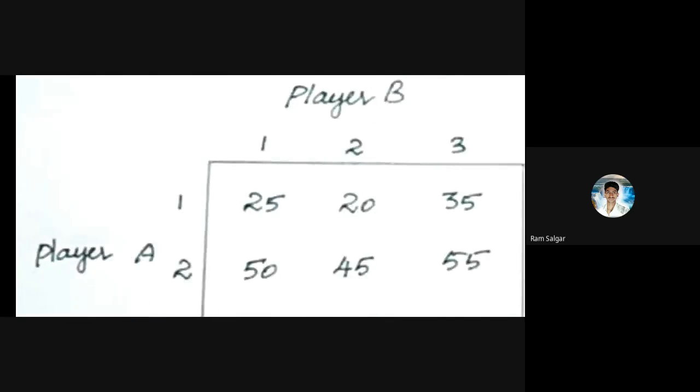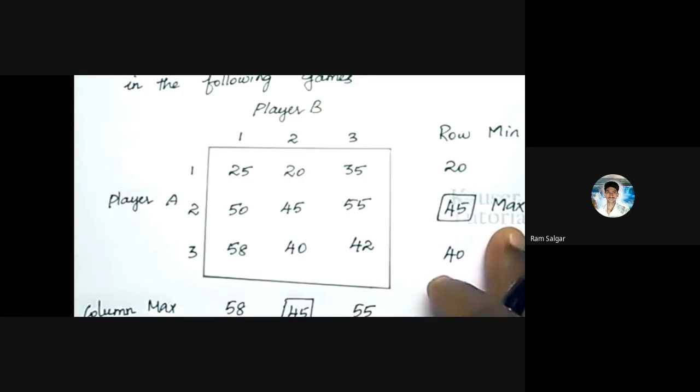Now 25 is a positive value. Whenever a positive value is there, that value is profitable for player A and a loss for player B. Keep in mind, this is standard. The value 25 is profit for player A and loss for player B. Whenever minus 25 is there, the 25 will be a loss for player A and minus 25 is a gain, or profit, for player B. This is a simple conversion.